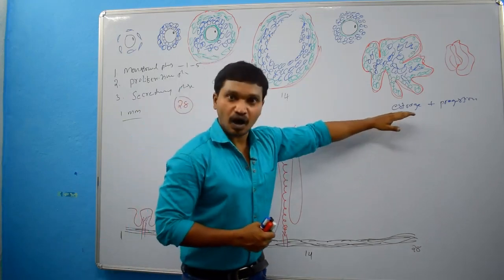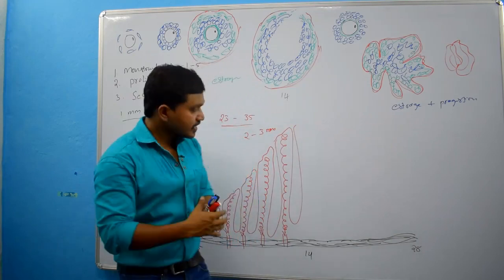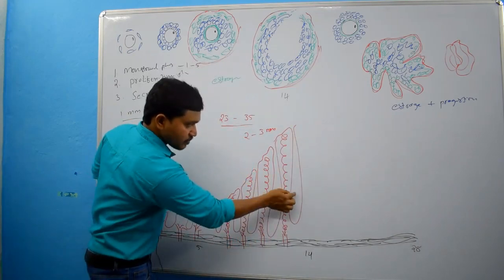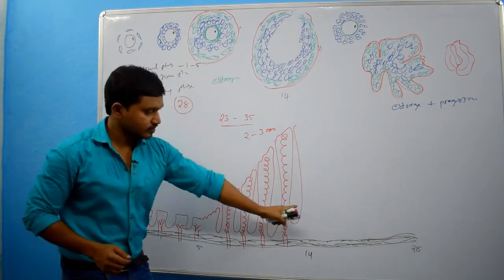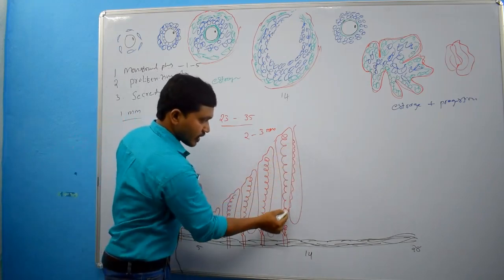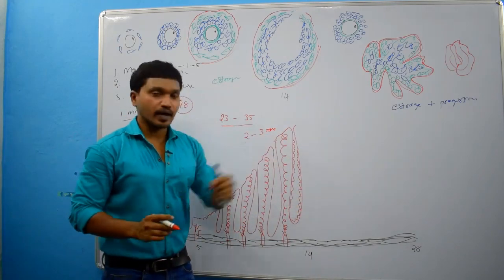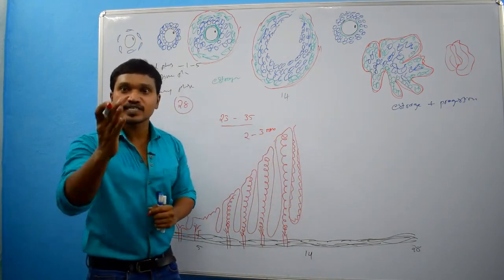These hormones, estrogen and progesterone, will stimulate the glandular epithelium of the endometrial glands to secrete.